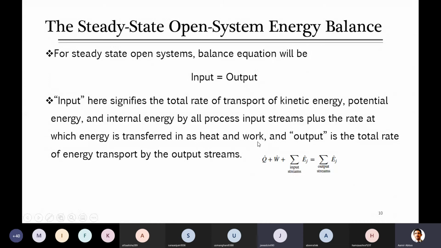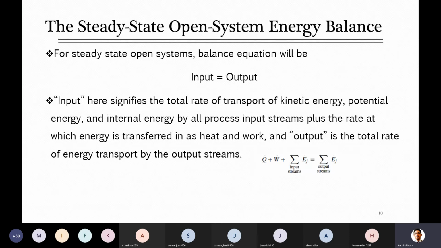Good. Yes, Jawad, you are right. As I already told you when we discussed the closed system, this is net Q. Net Q means input and output both. If there is input, that will be counted, otherwise that term will be zero. As well, output, if it is there, it will be counted, otherwise zero. So it is only presented once. Either you write it on the input side or the output side, there is no difference.